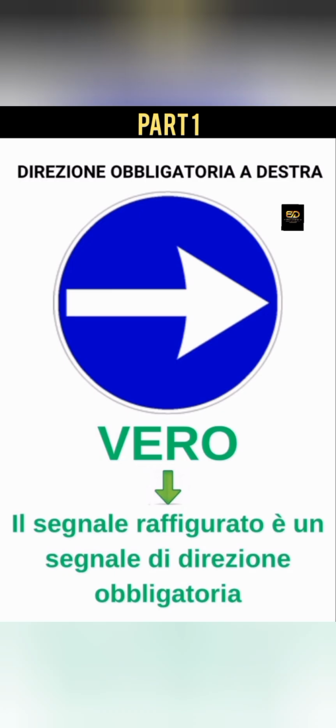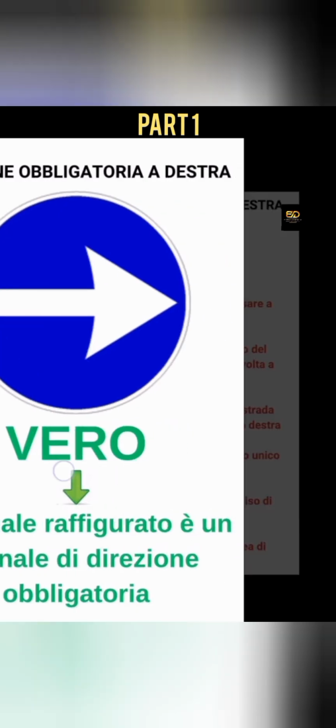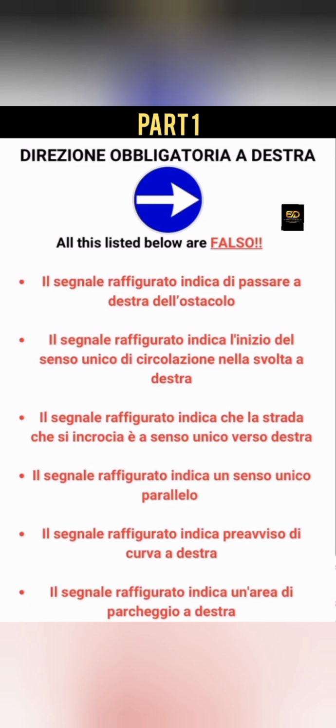So now we have come to the subito. Il segnale navigator è un segnale di direzione obbligatoria. Yes, it is true. It is obligatory direction sign. Yeah. So it's a direzione obbligatorio a destra. Alright, so let's check the first. So il segnale navigator indica di passare a destra di ostacolo. It's not an obstacle sign. This is telling you to turn to the right at a junction.